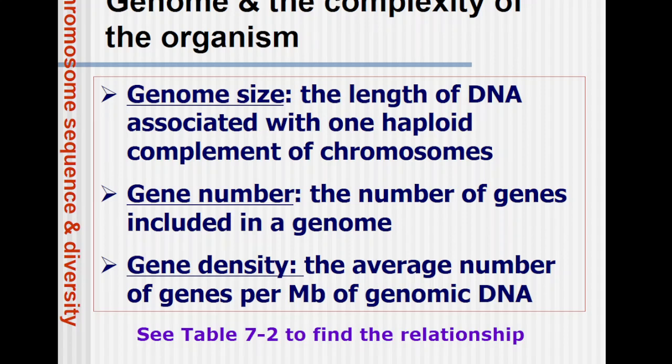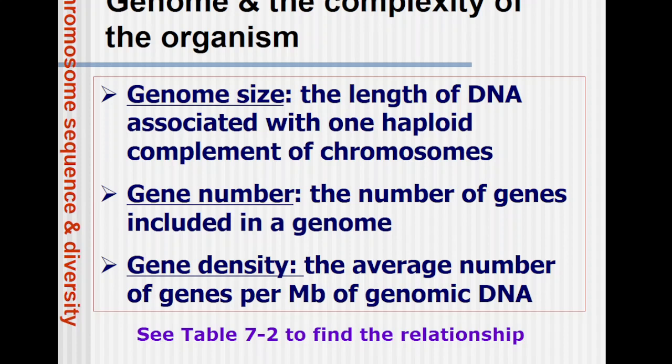So genome means every genetic material that is present within a cell. A cell is considered as one unit and all the DNA or all the genetic material that is present in it is a genome. Now genome size is the length of the DNA associated with the haploid component of the chromosome. Here do remember that we have 23 pairs of chromosomes, which means we have 23 chromosomes in haploid.